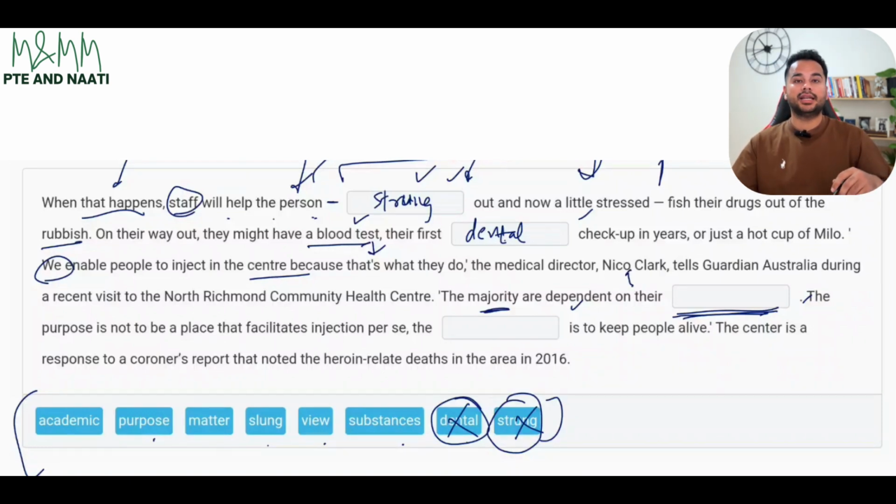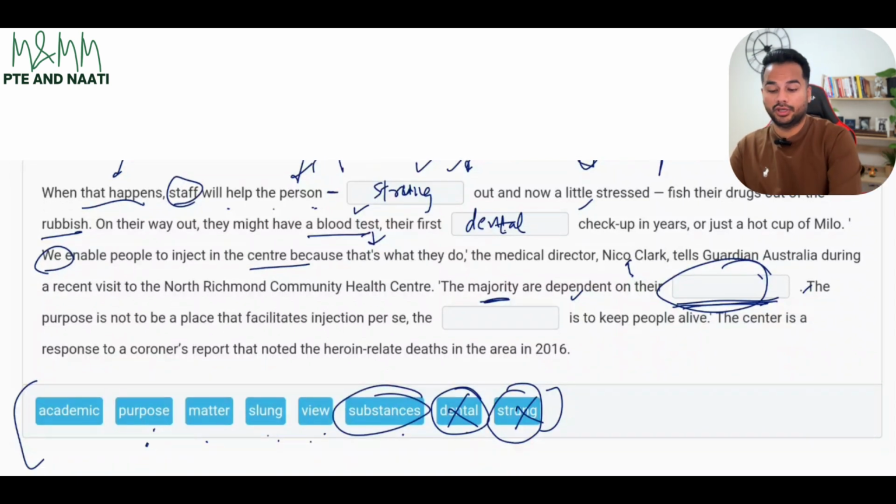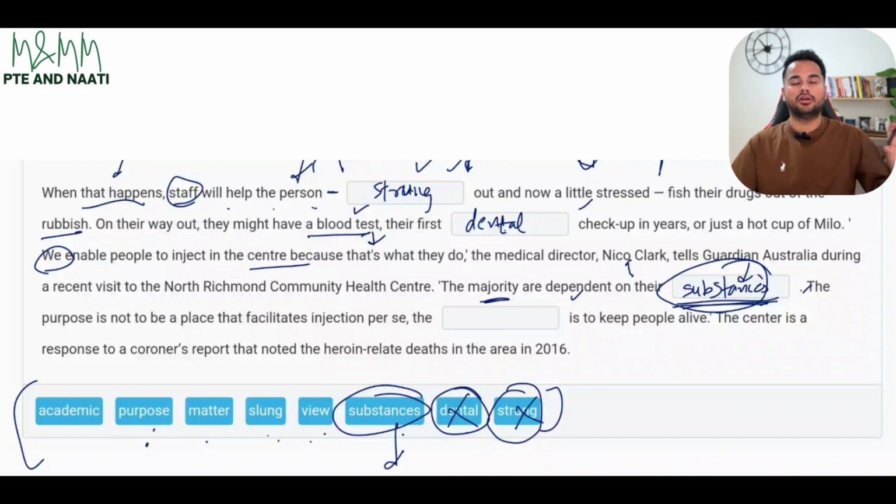Now they are saying the hospital is allowing them to inject themselves even when they are in that medical center. Why? The majority are dependent on their something. Majority are dependent on their academic, doesn't make sense. On their purpose, on their matter, on their slung view, substances would be the right answer. Why? We needed a noun over here, that was one thing. But substances again refers to what? All those drugs that those patients take, any sort of drugs that they take. So substances would be the right answer, referring to all those things that they're taking in their body.